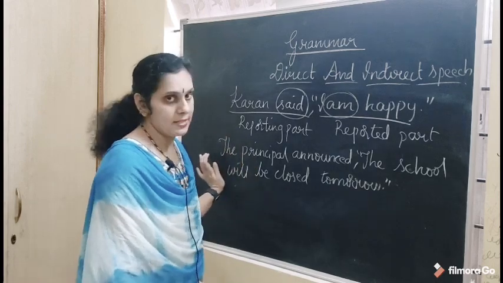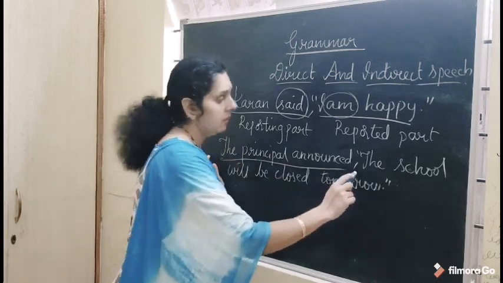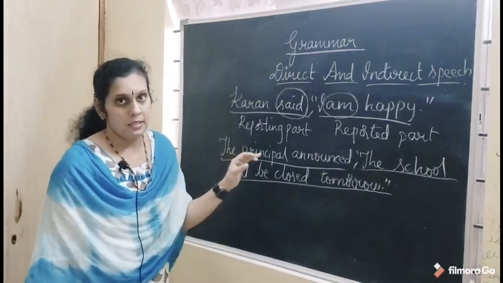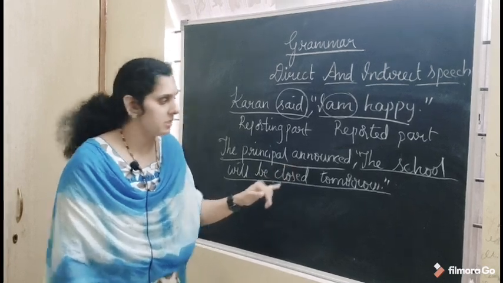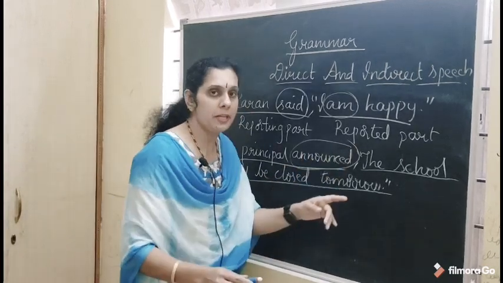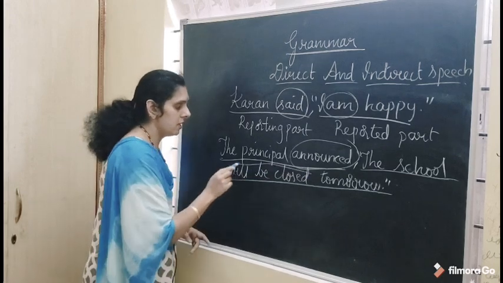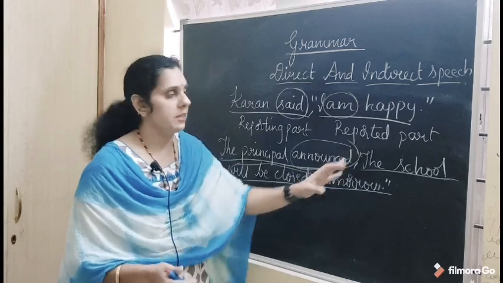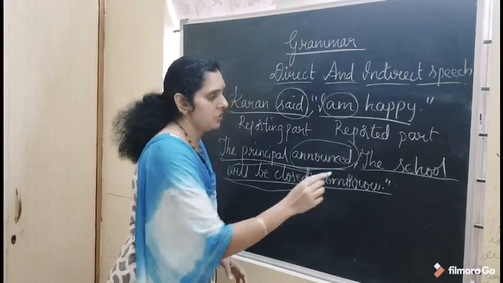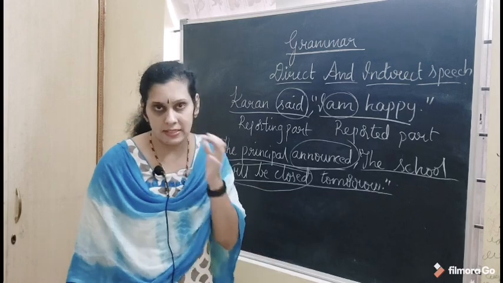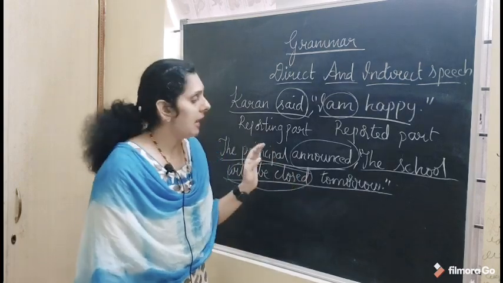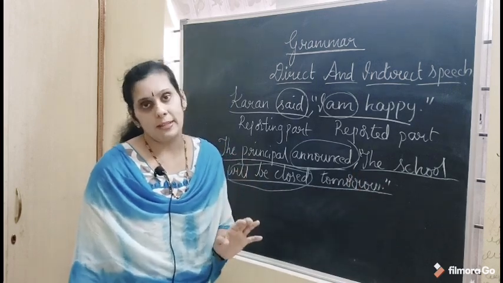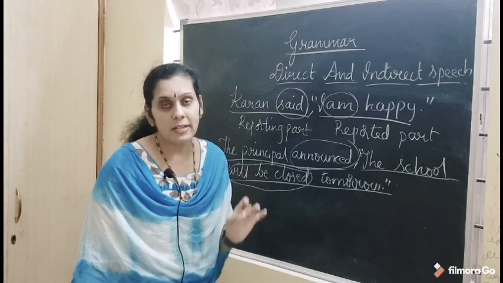Here you have again two parts, the reporting part and the reported part. The verb in the reporting part is the reporting verb, and the verb in the reported part is the reported verb. The exact words of the speaker are written inside the quotations, and the two parts are separated by a comma. So we call this statement direct speech.